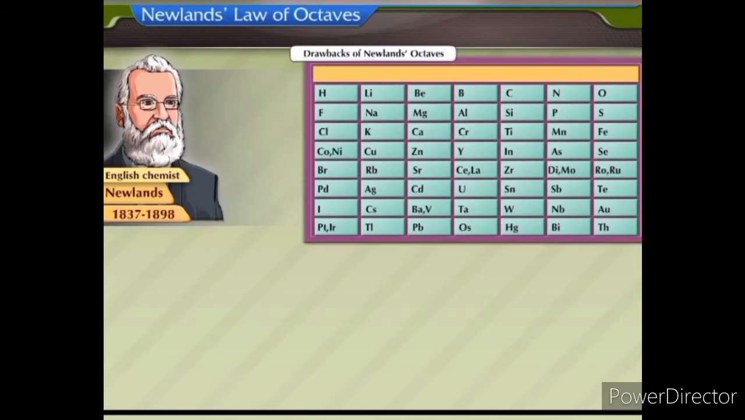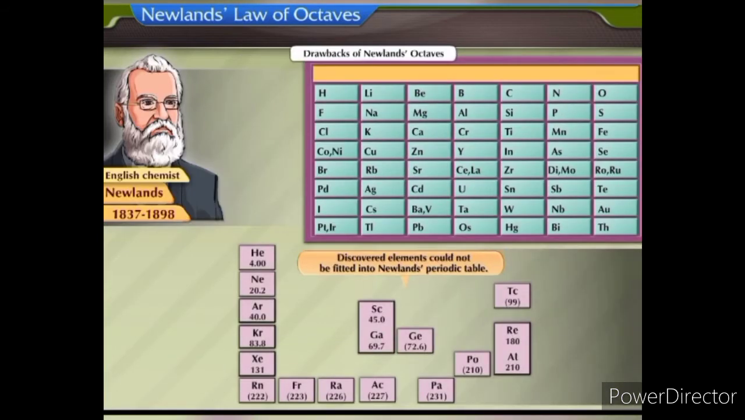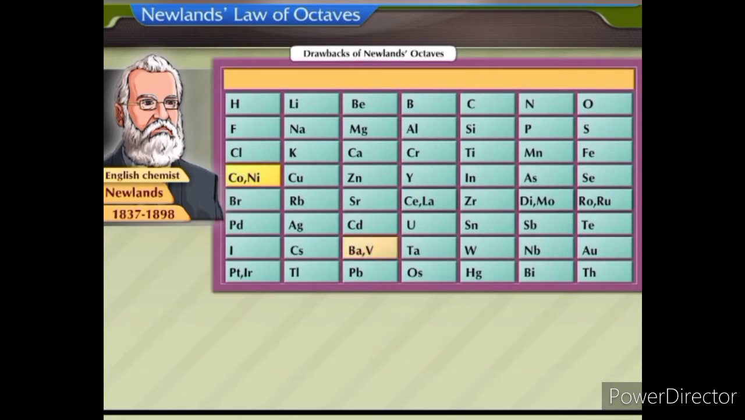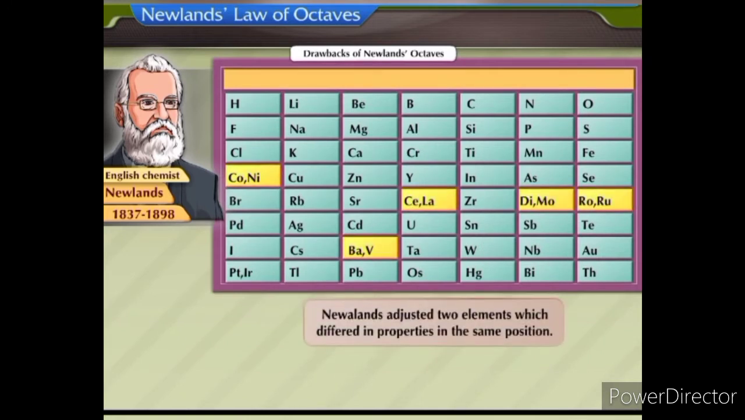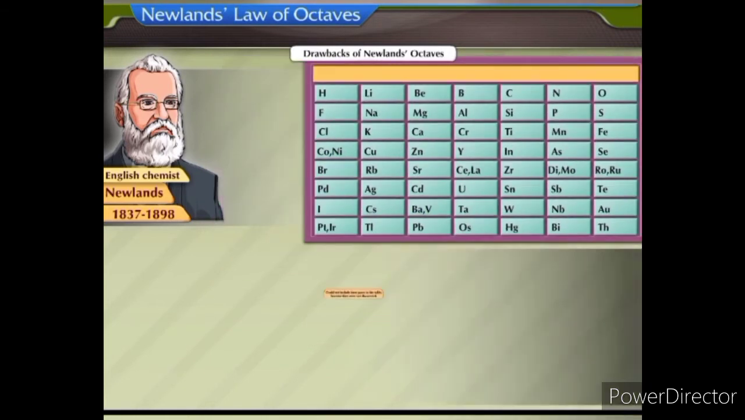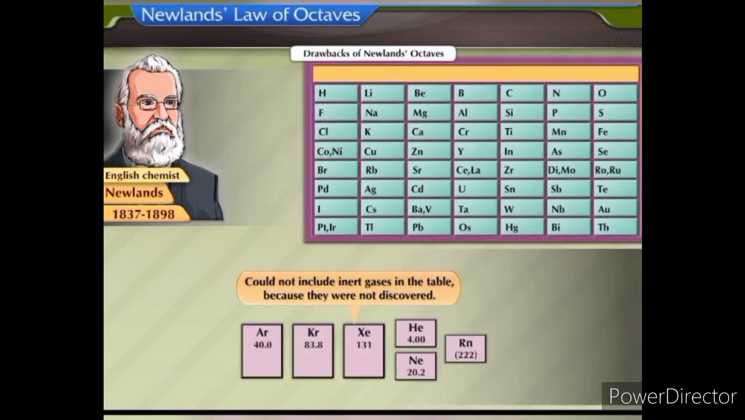Another drawback was that, as more and more elements were discovered, they could not be fitted into Newlands' periodic table. In certain places of the periodic table, he adjusted 2 elements which differed in properties in the same position. This was done to accommodate the existing elements. But this arrangement was not according to the law of octaves. Newlands also could not include inert gases in the table because they were not discovered.